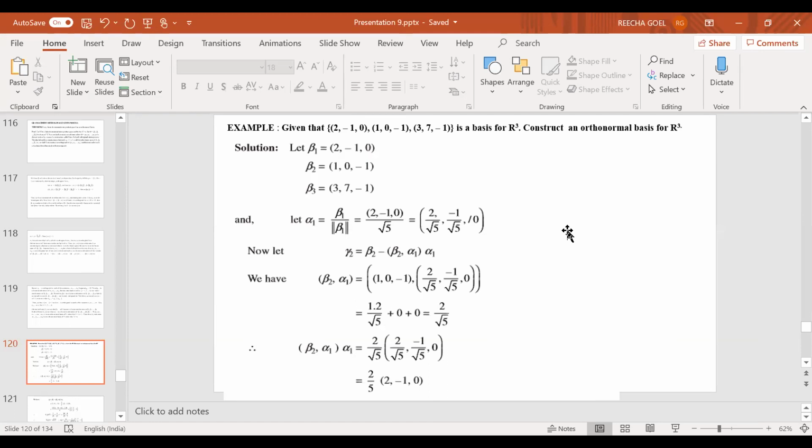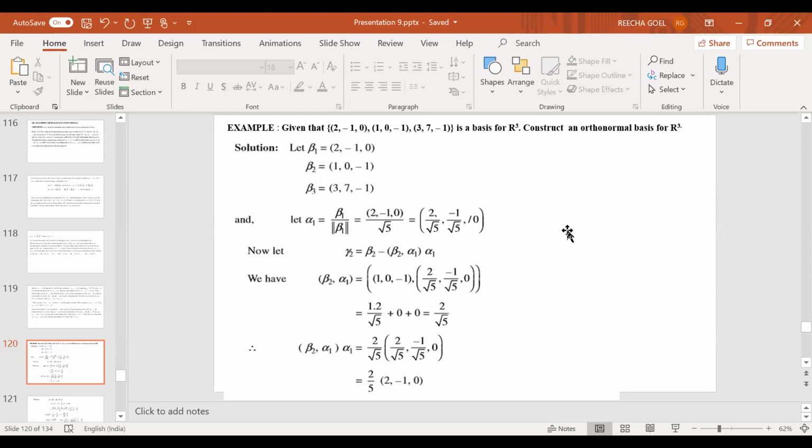So this turns out to be 2 upon root 5, then minus 1 upon root 5, and 0. 0 upon root 5 means 0. So you get alpha 1 equal to 2 upon root 5, minus 1 upon root 5, 0, and you can easily see that the norm of alpha 1 is nothing but 1, because if you consider this square plus this square, it turns out to be equal to 1.